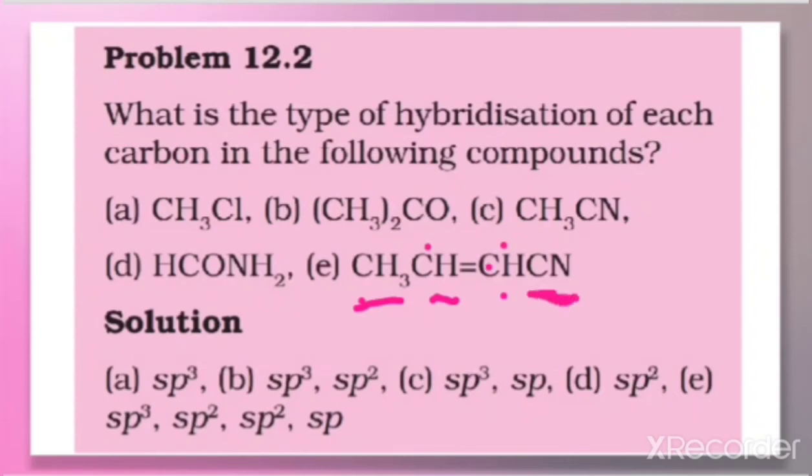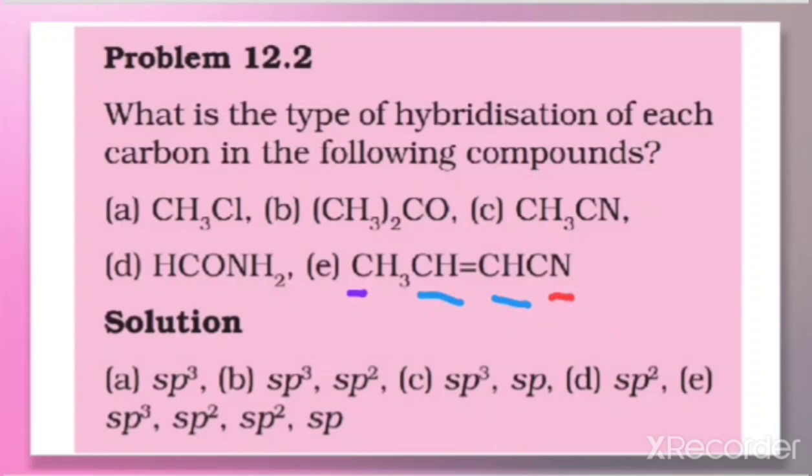And this carbon, the cyanide group carbon, as I told you, cyanide means a triple bond, that means that is sp hybridization. So when I talk about this molecule once again, this carbon is sp3 hybridized, this carbon is sp2, this is sp2, and the carbon with the cyanide group is sp hybridized.